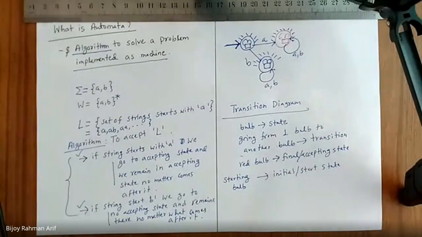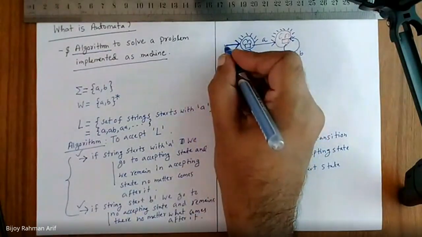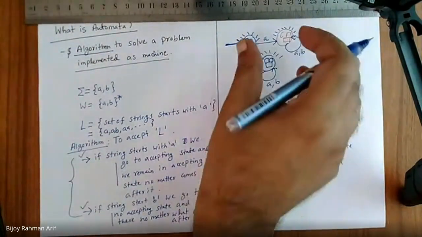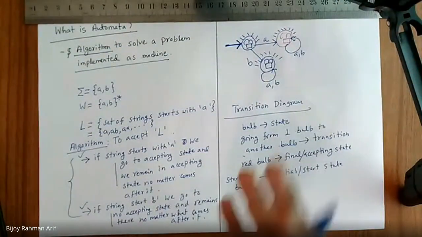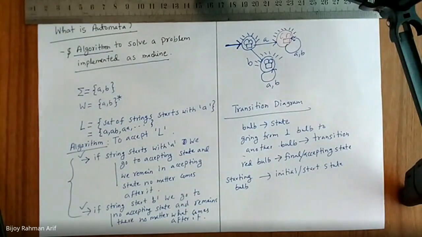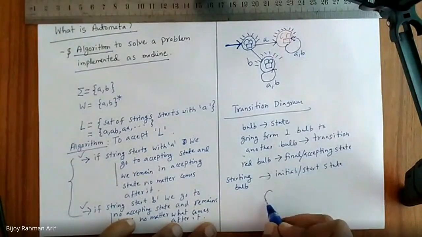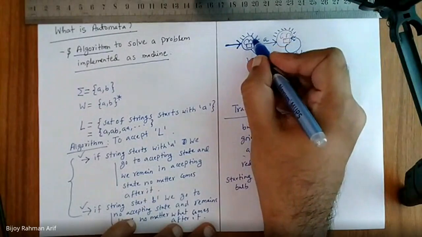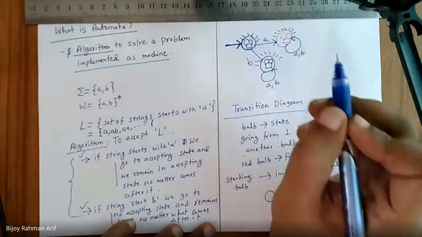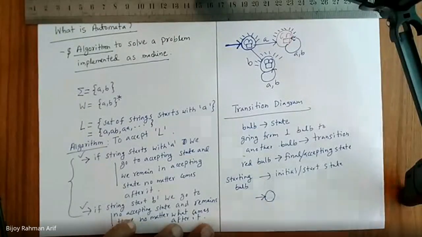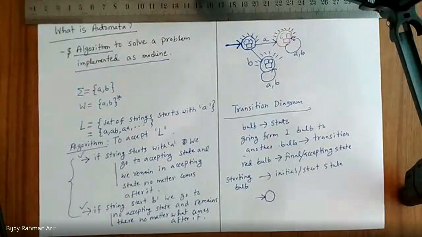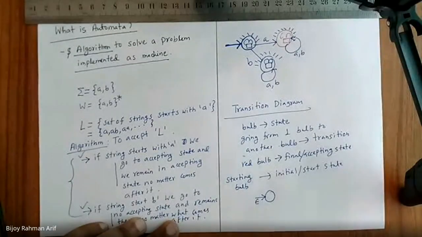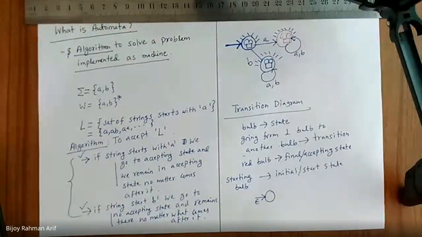All right, guys. So now, if we formally convert this bulb and wiring diagram to a transition diagram, what would be the case? This one is nothing but this, and this bulb is my start state. Do you agree with me or not? Start state is always denoted with an arrow, and this arrow comes from nowhere. You can also write epsilon over it. So this is my start state.